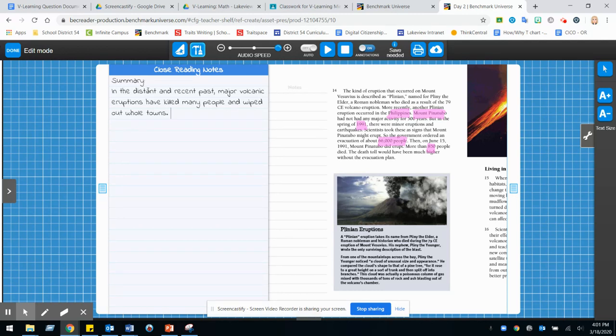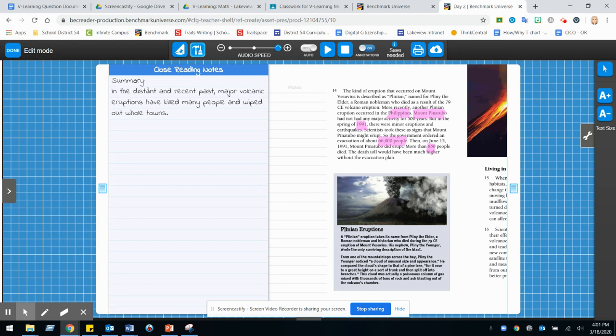If we look down at the bottom, the Plinian eruptions, that's the one we just learned about that happened in 1991. A Plinian eruption takes its name from Pliny the Elder, a Roman nobleman and historian who died during the 79 CE eruption of Mount Vesuvius. His nephew, Pliny the Younger, wrote the only surviving description of the blast. From one of the mountaintops across the bay, Pliny the Younger noticed a cloud of unusual size and appearance.